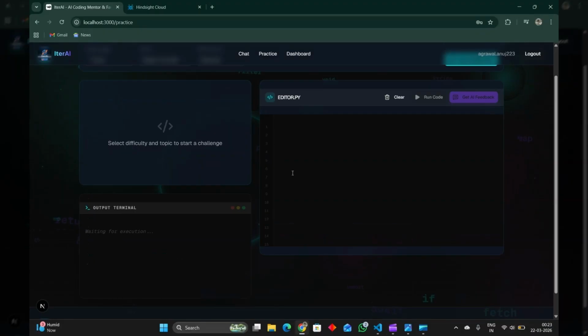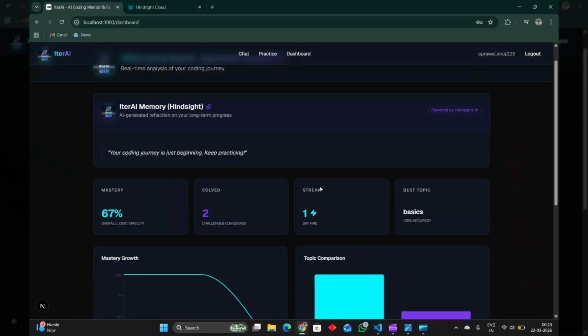Let's move to the dashboard now. As we can see on the dashboard, the number of streaks is shown over here. How many days a user has entered our website or practiced is visible here, and how many questions he has solved is also visible. Recently, we solved two questions. One was correct and one was half correct, where the syntax was correct but some errors are there. That's why it increased by 17%, and we can see 67% over here.